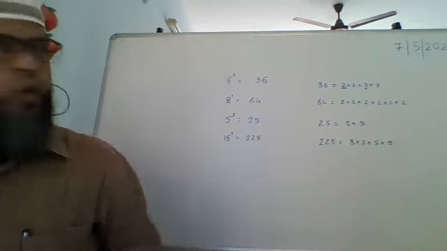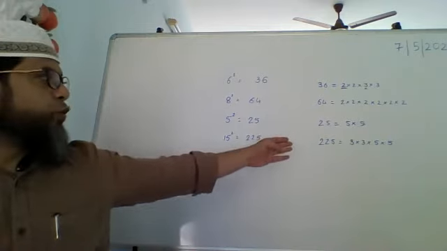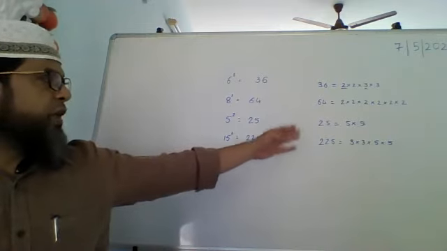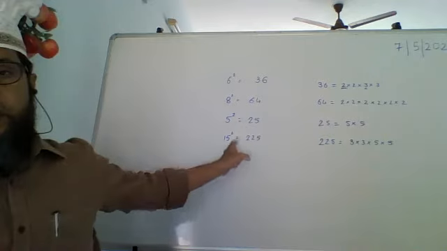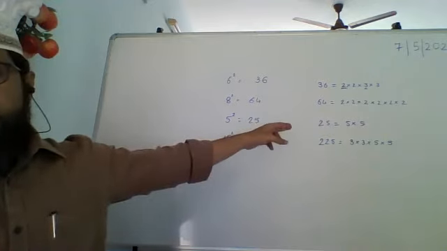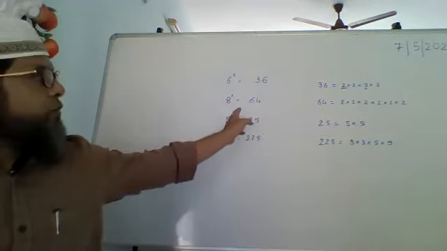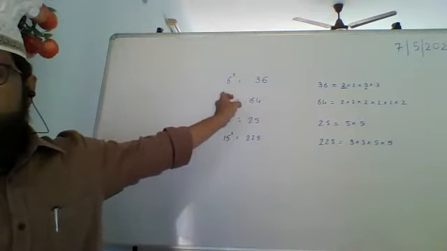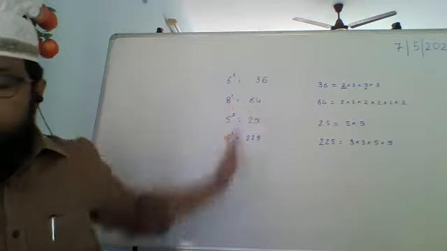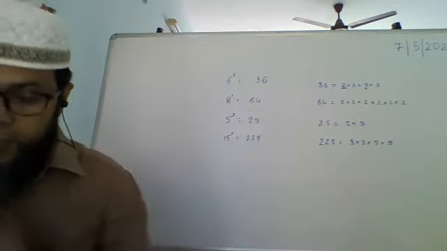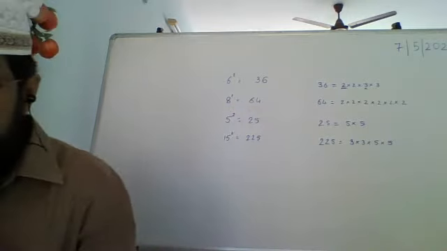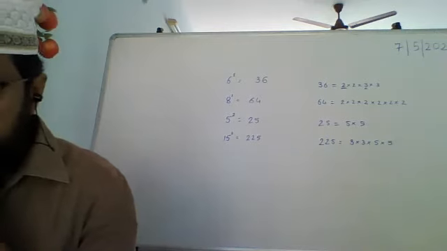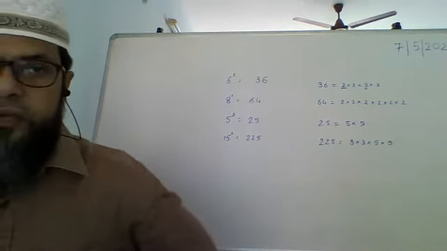Are we clear? What it means is this. If 3 divides 225, which is the square of 15, then 3 also divides 15. If 5 divides 25, which is the square of 5, 5 also divides 5. If 2 divides 64, which is the square of 8, 2 also divides 8. That is all that it says. Let p be a prime number. If p divides a squared, then p divides a, where a is a positive integer.